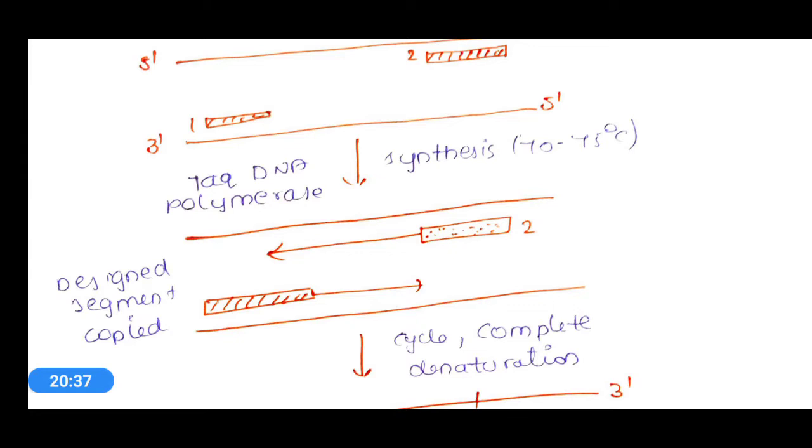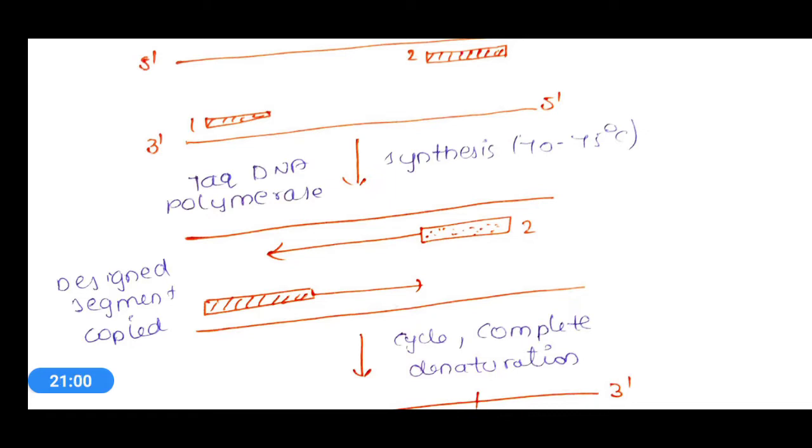To represent this bacteria, we simply call it Taq DNA polymerase. And this synthesis will occur at 70 to 75 degrees centigrade. If you see the temperature, it is much higher than the normal biological system or normal human temperature.